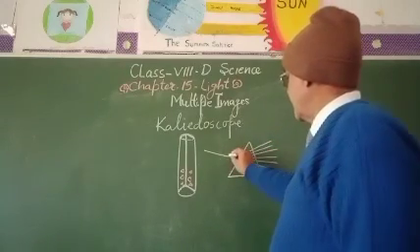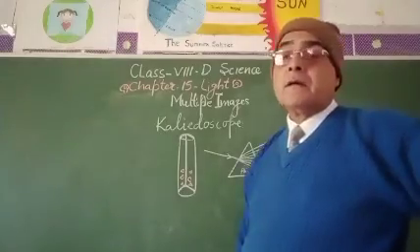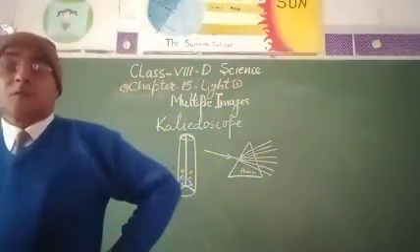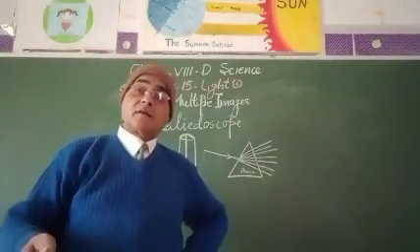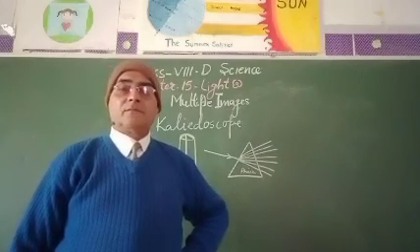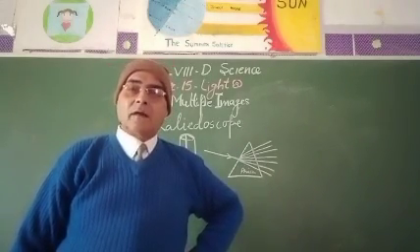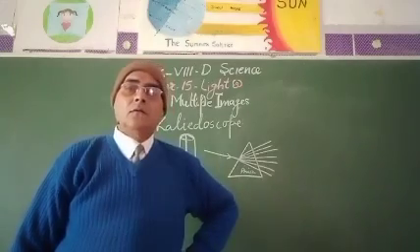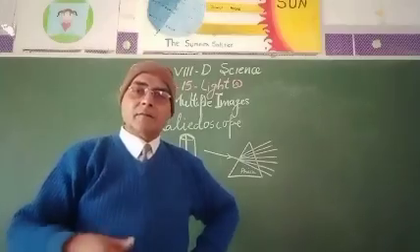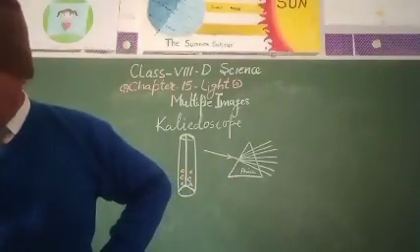The sun ray entering the prism, which acts as the medium, gets dispersed onto the screen, and the dispersion of light results in the splitting of the light ray into 7 colors: indigo, red, orange, yellow, green. These are the different colors that you will see in the dispersion of light and in the rainbow.